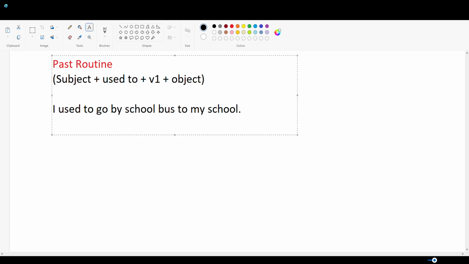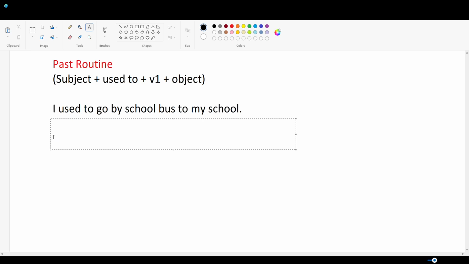Suppose there is a question. They have asked you to describe a journey or mode of transportation when you were a child. In that kind of situation, you can use "used to" to describe your past routine action. Make sure in this case, use is in third form, and after "to" use first form of verb. That is the correct order of using sentence structures. Now, that's how we describe past routine.